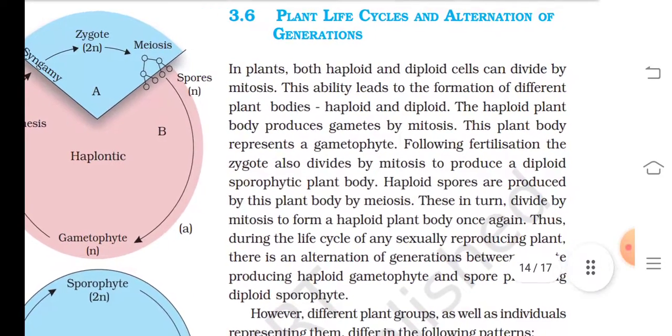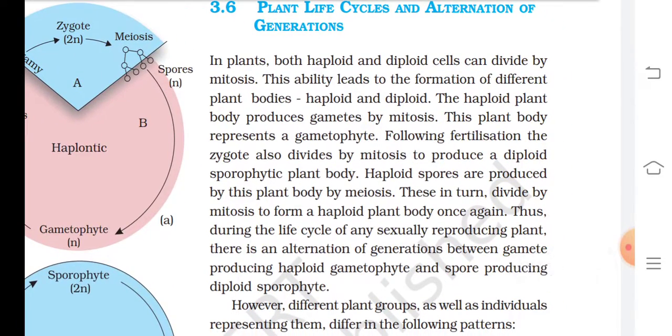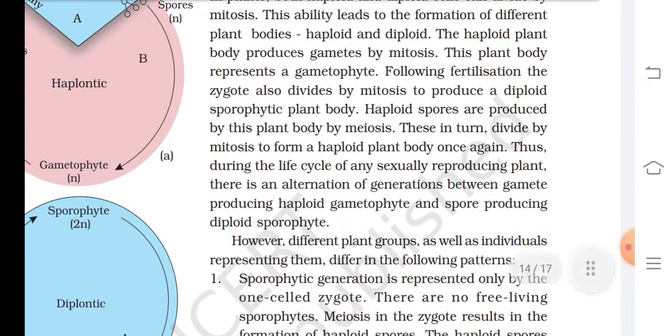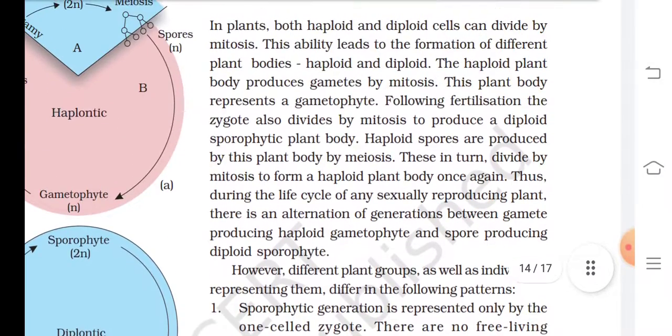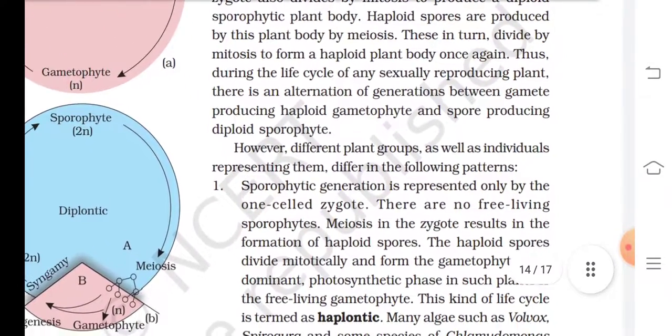3.6, plant life cycle and alternation of generation. In plants, both haploid and diploid cells can divide by mitosis. This ability leads to the formation of different plant bodies, that is haploid and diploid. The haploid plant body produces gametes by mitosis. This plant body represents a gametophyte. Following fertilization, the zygote also divides by mitosis to produce a diploid sporophytic plant body. Haploid spores are produced by this plant body by meiosis. These in turn divide by mitosis to form a haploid plant body once again.